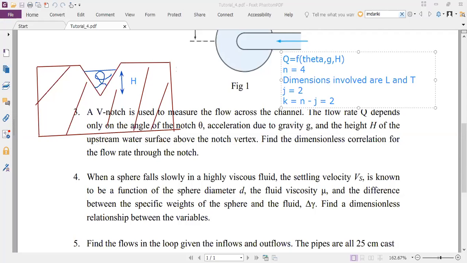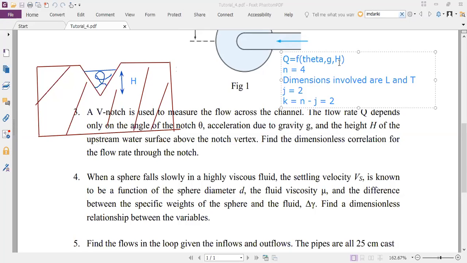So now if you look at the options available to you, you can pick g and h as the repeating variables. Rule number 1, you can't pick the original variable, so you can't pick Q. Rule number 2, the variables that you pick have to cover all the dimensions available. Theta doesn't have any dimensions, so you are left with only these two, so there's no other option. So the repeating variables are g and h: small g, the acceleration due to gravity, and h, the height of the upstream water surface above the notch vertex. Then you will go through the steps and solve it. You will get the 2 pi terms.